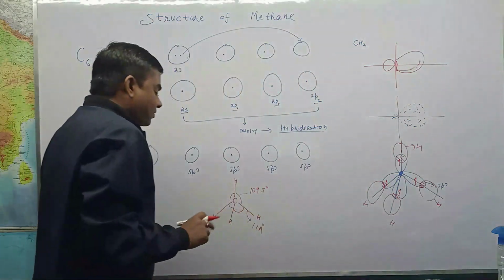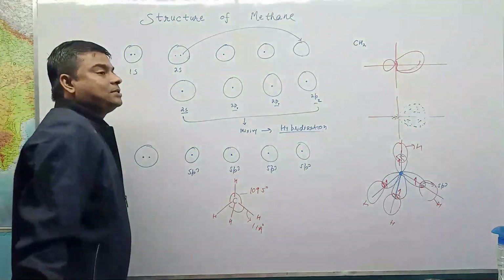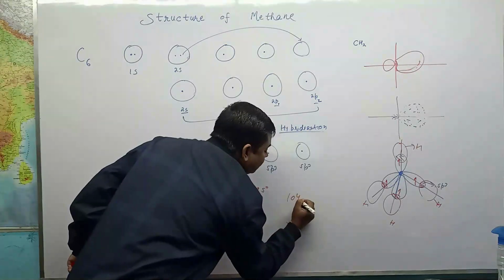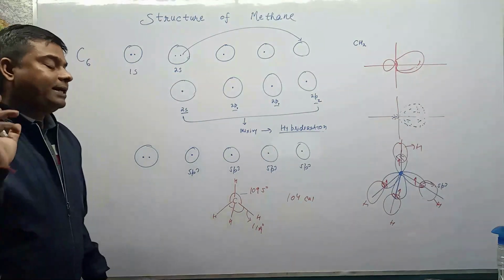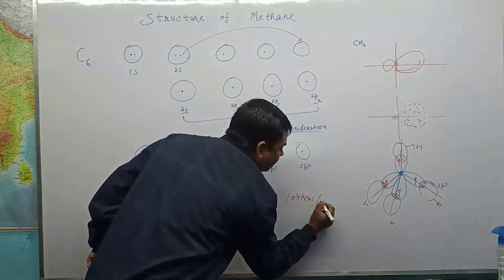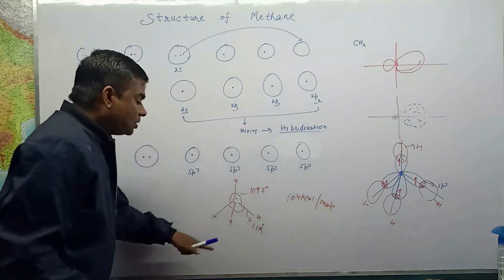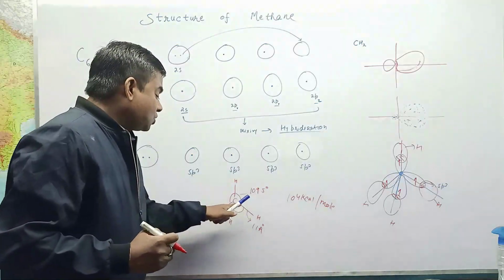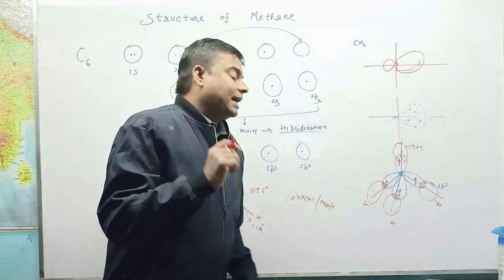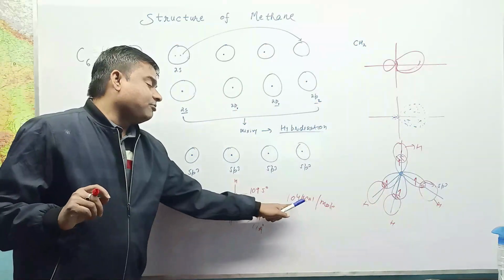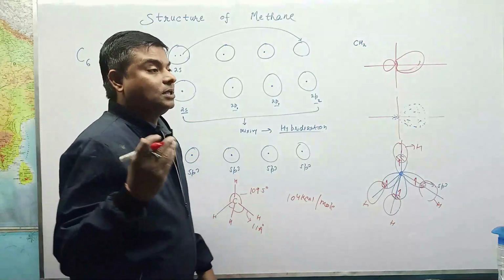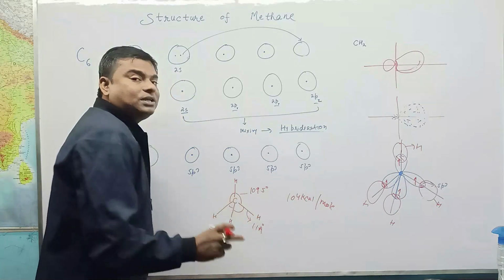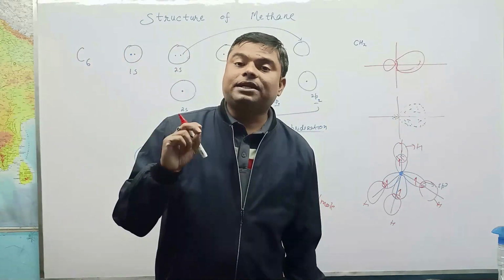And if we have to break this C-H bond, we have to provide 104 kilocalories per mole. So in order to break the bond between C and H, we have to provide a large amount of energy. Hence it is a strong bond, because we have to provide a large amount, 104 kilocalories per mole. Now this C-H bond in CH4 is a sigma bond, and a sigma bond is directed.